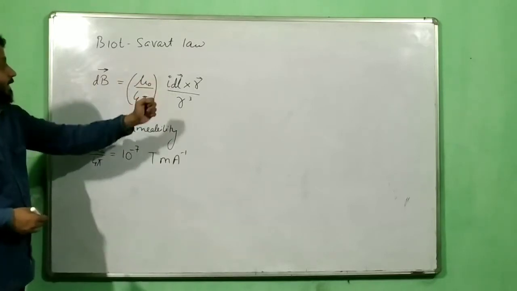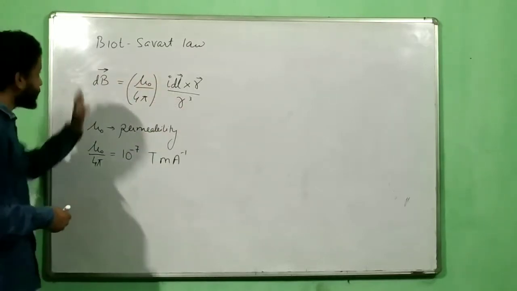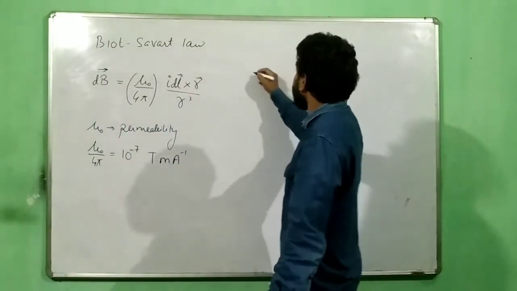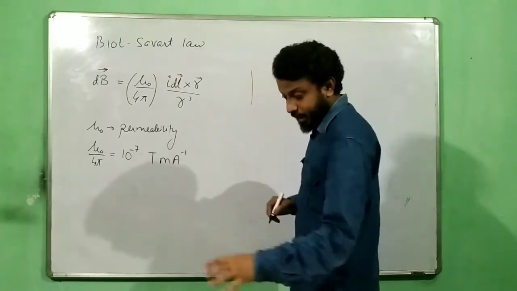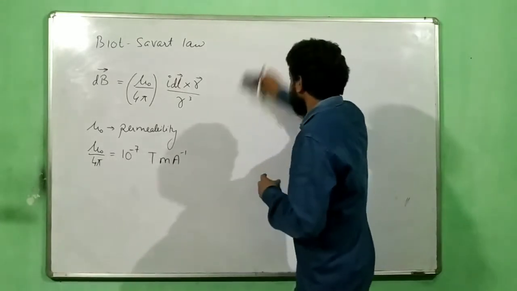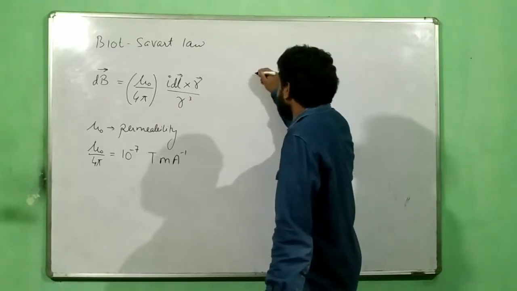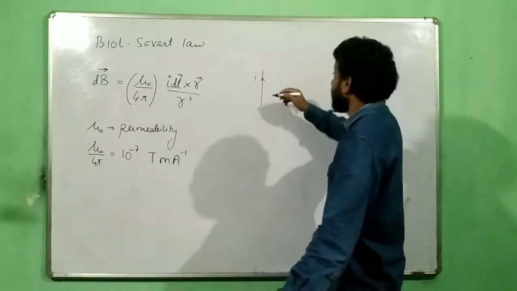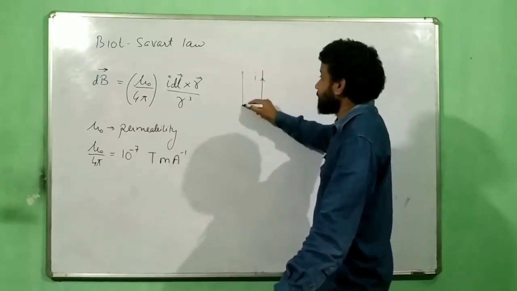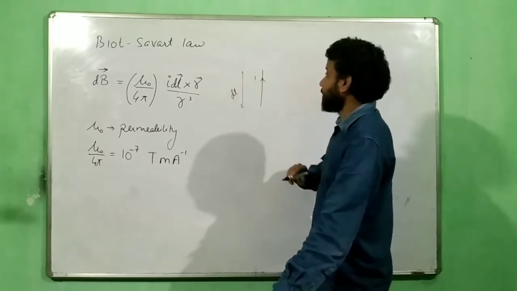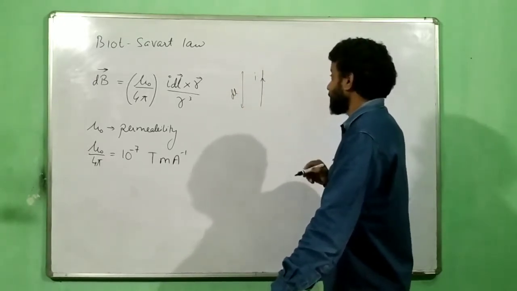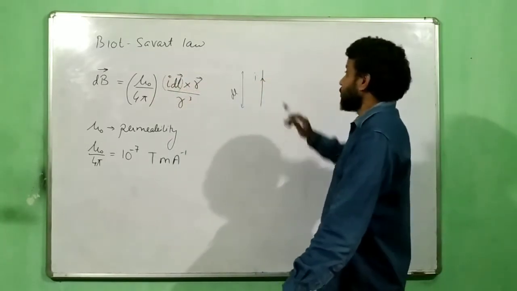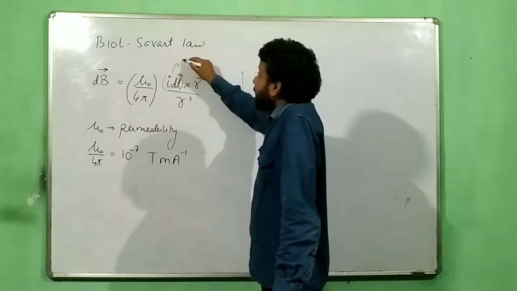Now what exactly is IDL, what exactly is r, and what exactly is r cube? What Biot-Savart said about the law is this: if you have a current carrying wire, I will start with a straight wire, because the book starts with a curvy wire. So let us start with a straight wire. If I have a small element carrying a current I, and this small element has a length of dl, and the current is going in the upward direction, then this IDL is a vector term, correct? This is called the current carrying element.